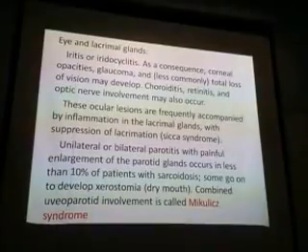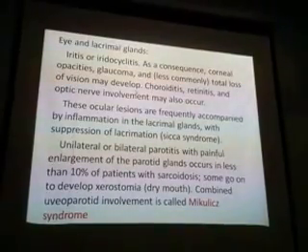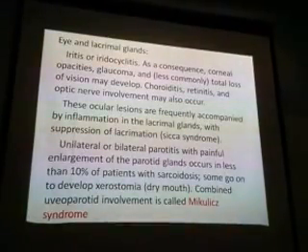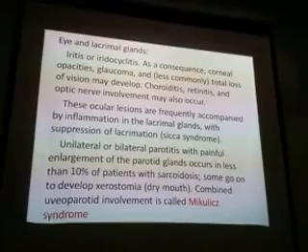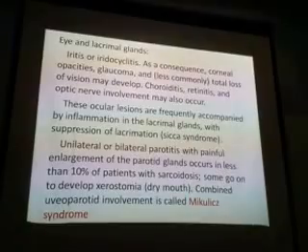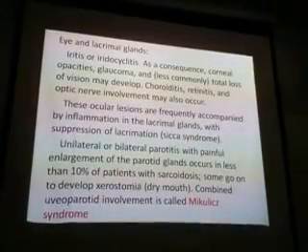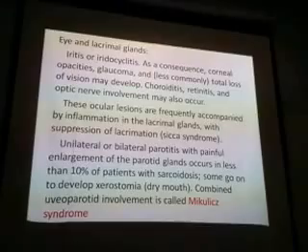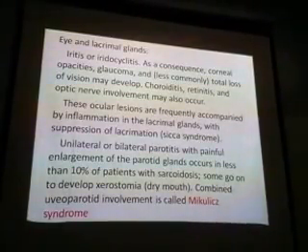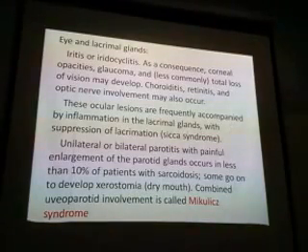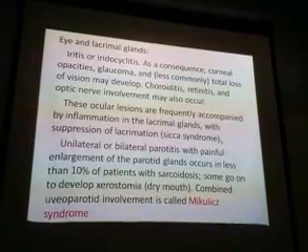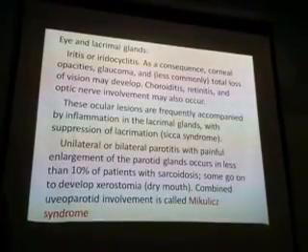There is one thing, the lacrimal gland. The tears are secreted by the lacrimal gland, which is located here. It will secrete tears, and that tear flows and enters the eye. This is the lacrimal gland. If this lacrimal gland is infected with sarcoidosis, then that patient will be unable to secrete tears. That is called Sicca syndrome, where there is absence of secretion of tears.